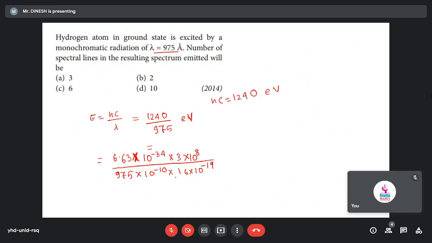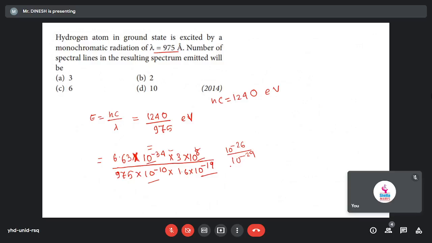So if we do that, with 10 power minus 10, 10 power minus 19, and 10 power minus 34 and 10 power 8, we combine the powers of ten.